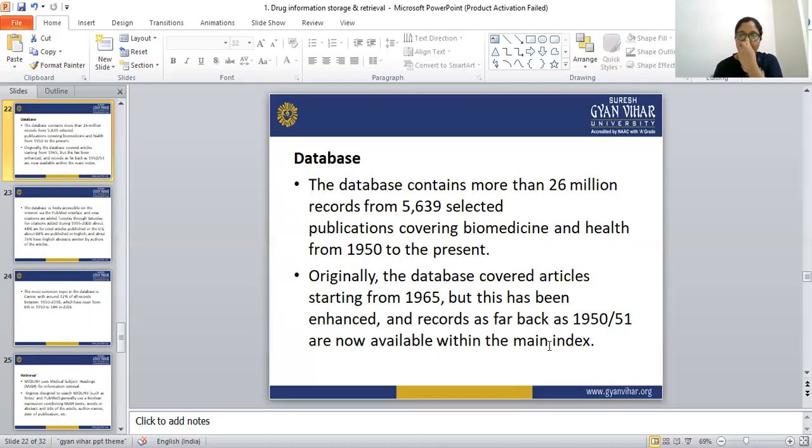We can find the records of 1950 and 1951 in the main index, and the database contains 26 million records from 5,639 selected publications covering biomedicine and health from 1952 till the present.